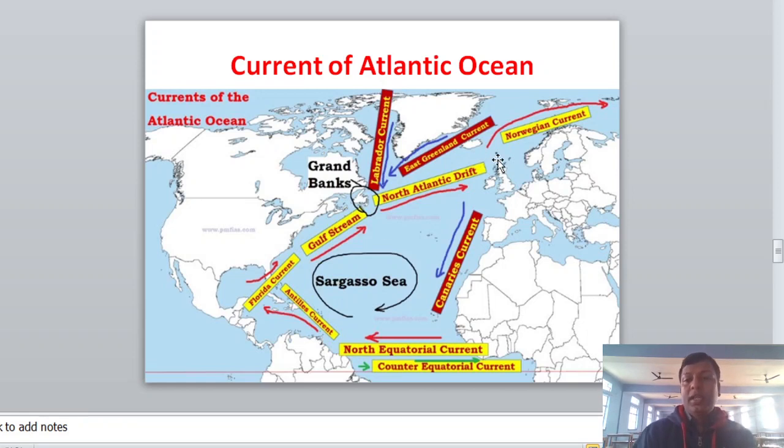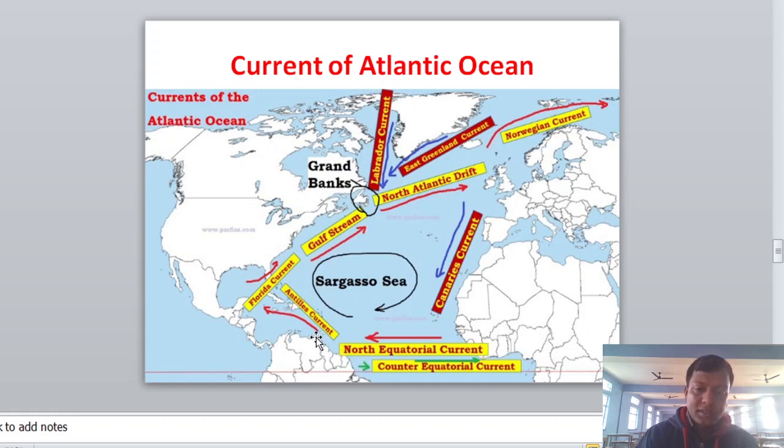You know that the shape of the Atlantic Ocean is S. As you see in this picture, we have this equatorial region, with the North Equatorial Current and the Counter Equatorial Current. As you learned in the last video lecture, in the equatorial region we have a warm current, so the Antilles Current